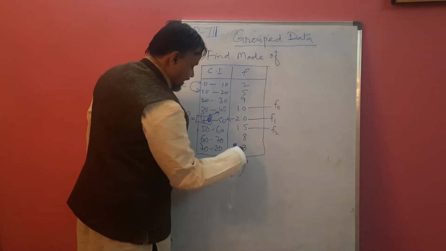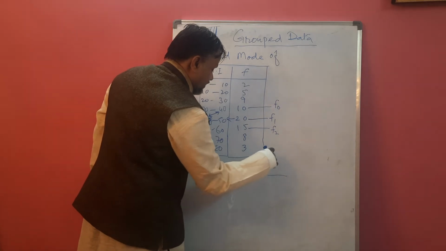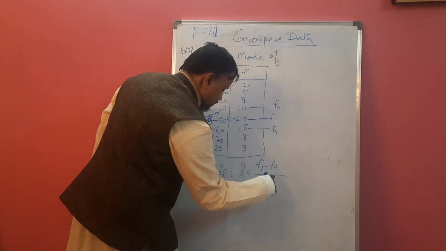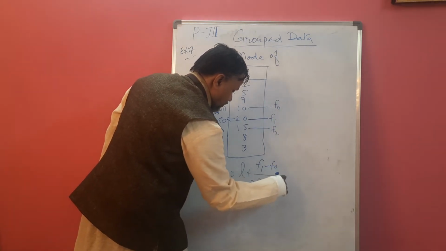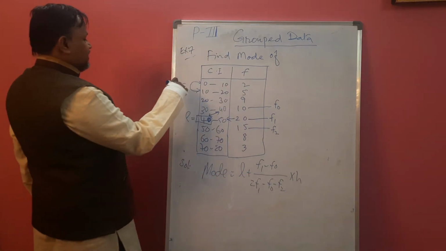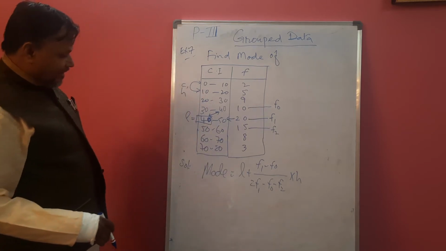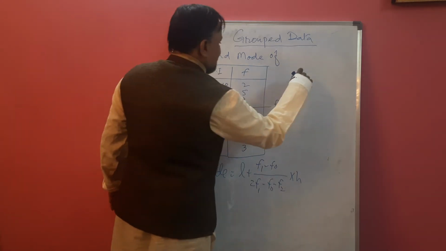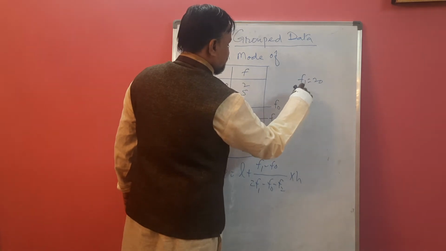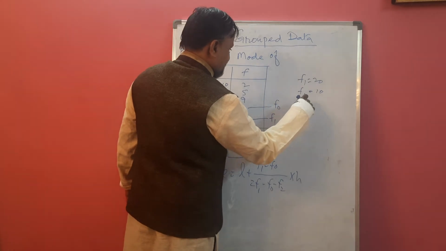Mode is L plus (F1 minus F0) divided by (2F1 minus F0 minus F2), into H or C. H and C are both the same, the class interval. Write all the values here. F1 is 20. F0 is 10. F2 is 15.